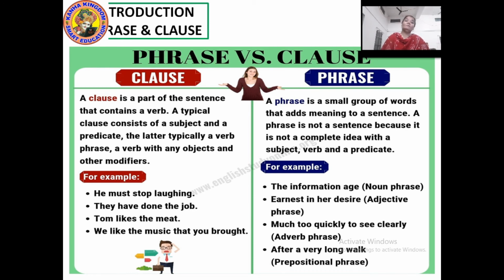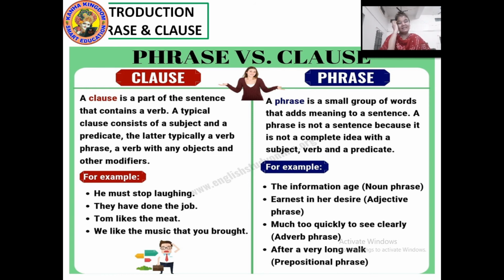Tom likes the meat. We like the music that you brought. These are all kinds of clauses. Now let's see the phrase. A phrase is a small group of words that adds meaning to a sentence. A phrase is not a sentence because it does not have a complete idea with a subject, predicate or verb. A phrase never has a subject or a predicate, or you can say a subject or a verb.